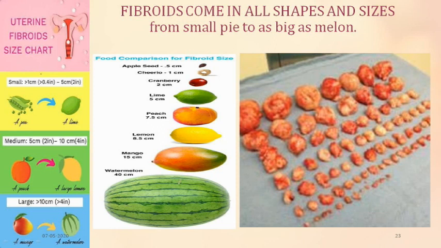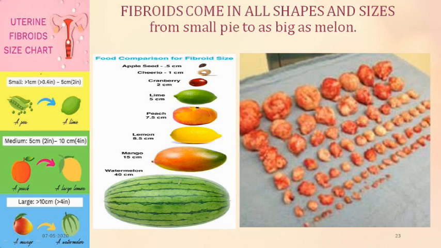Fibroids come in all shapes and sizes. They can range from a small pea to a big melon. And this is how you explain it to the patient also. It can be of this size, it can be of this size. So you can have all shapes and sizes of fibroid.